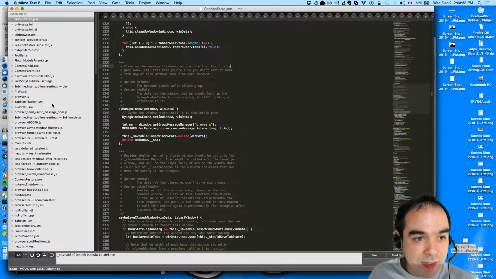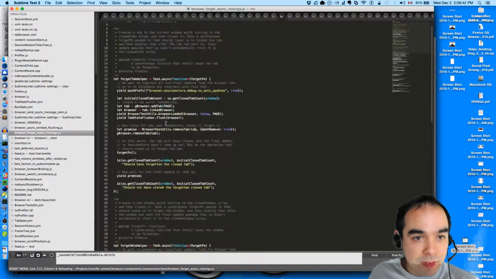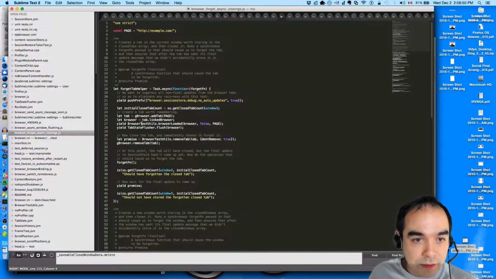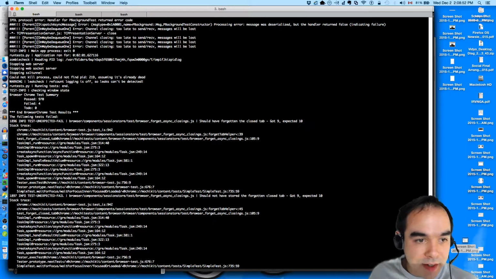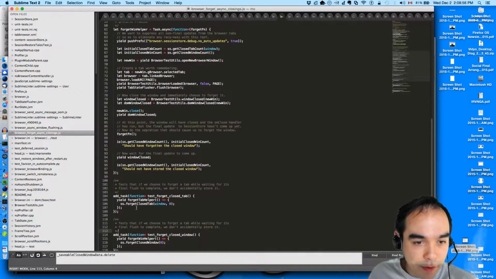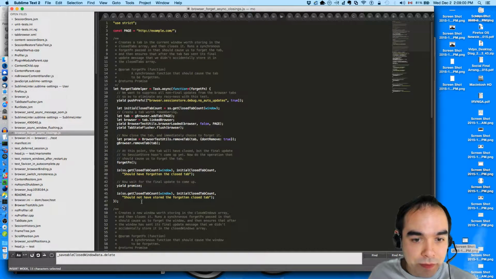We have a race of some kind. Forget async: should have forgotten the closed tabs. And that's in test forget closed tab, down here at line 105. We choose to forget the closed tab.